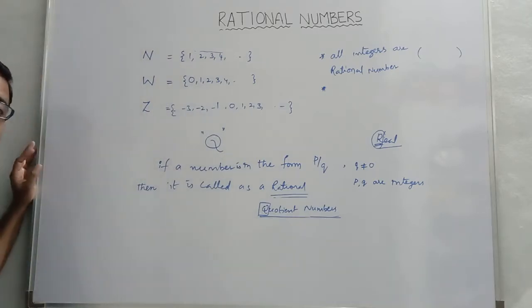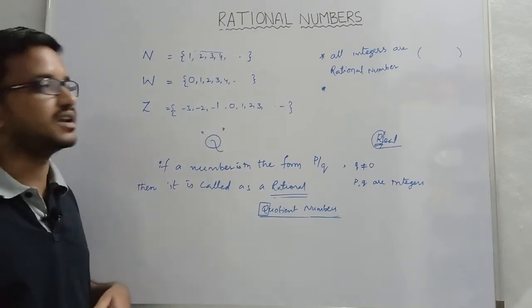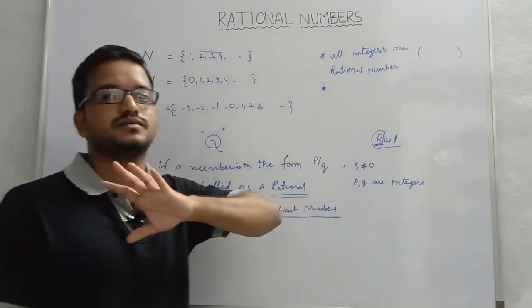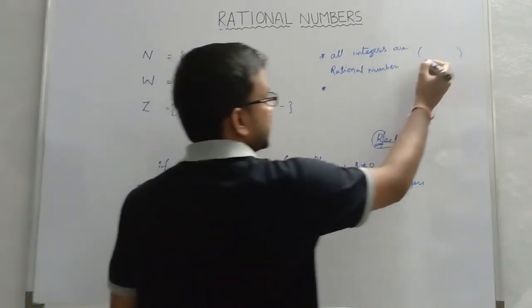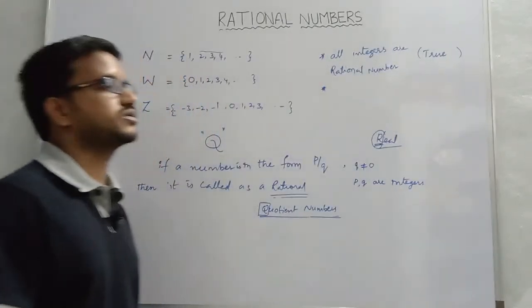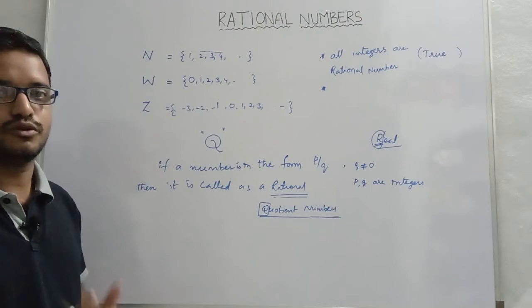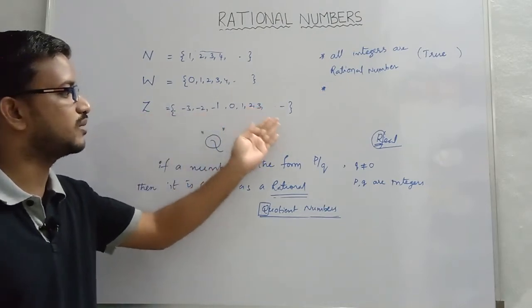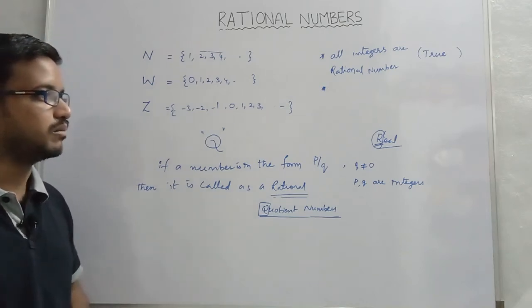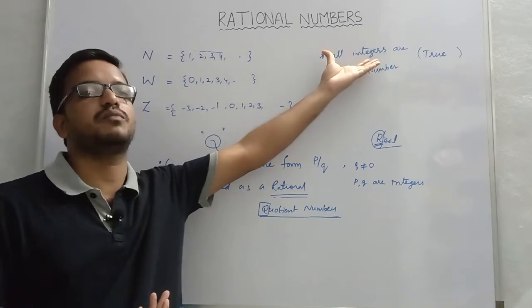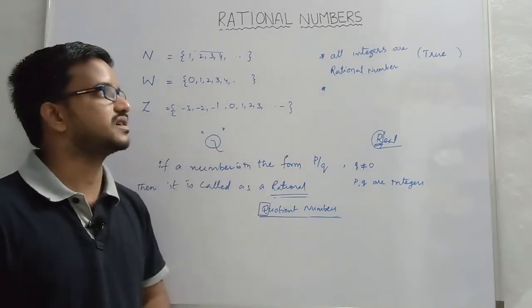It seems to be no. So you might feel the statement is false, but the statement is true here. Why is the statement true? Though we feel no integer is in the form of p by q, the teacher is agreeing with this statement, all integers are rational numbers,